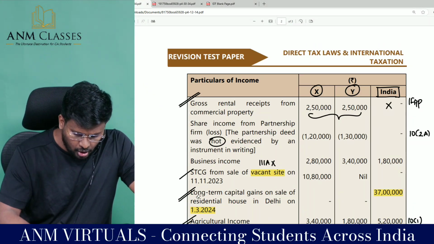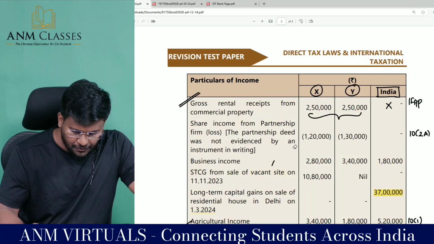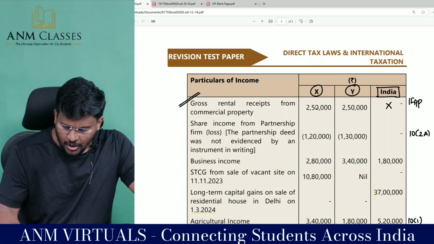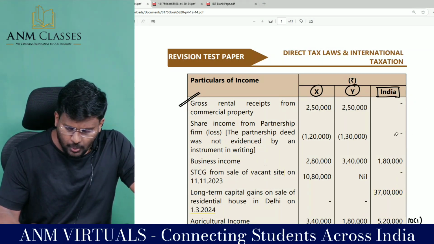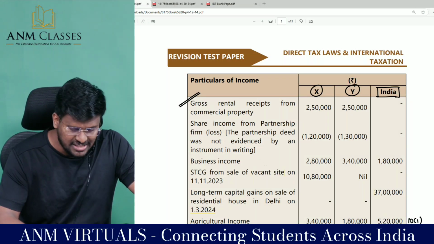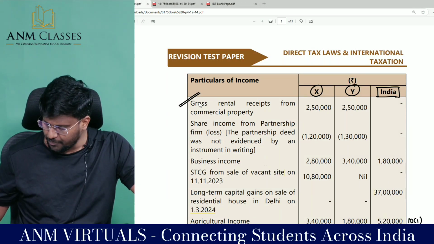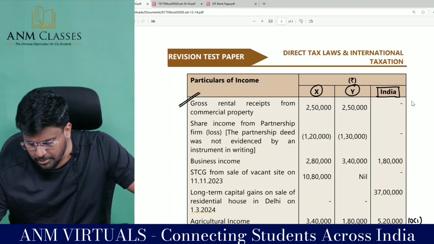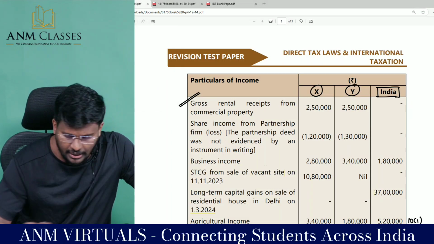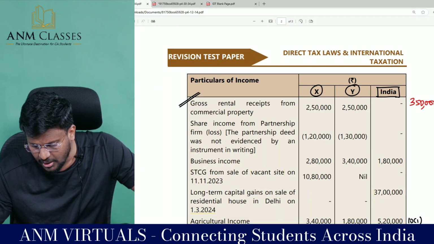Sir, gross rental receipts from both 2,50,000 and 2,50,000 will be taxable in India after standard deduction of 30%. So total gross comes to 5 lakh. 5 lakh into 70% comes to 3,50,000 is the taxable income in India.